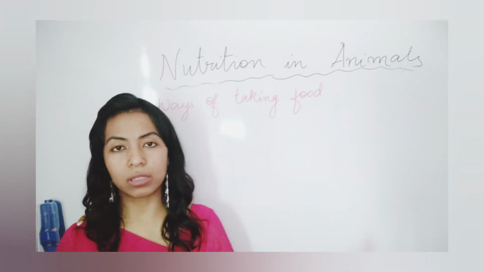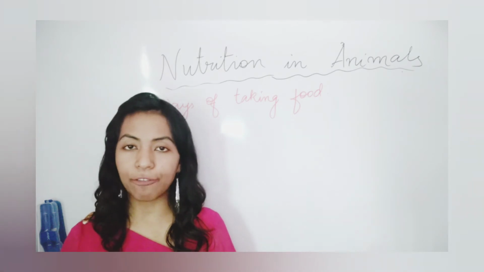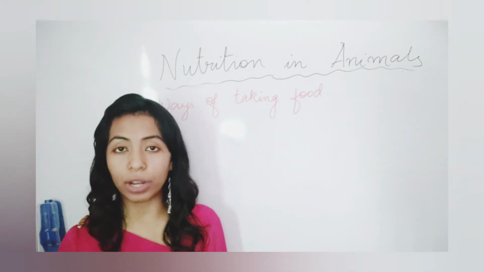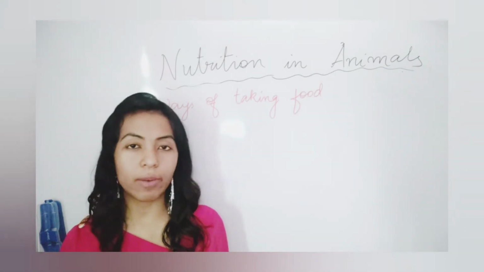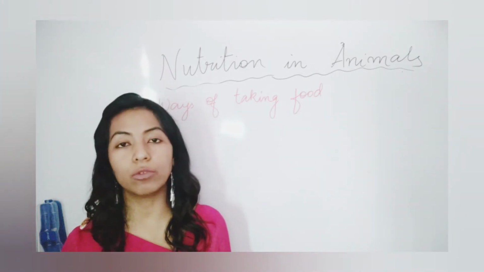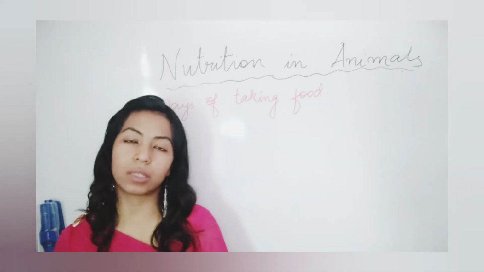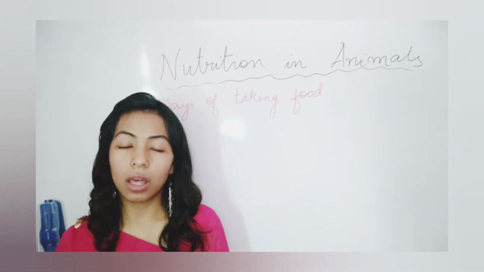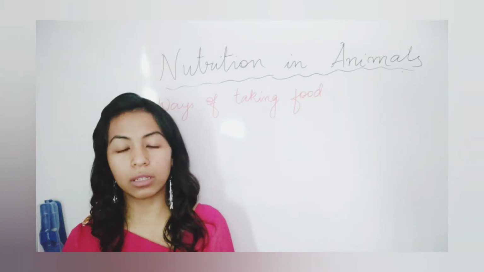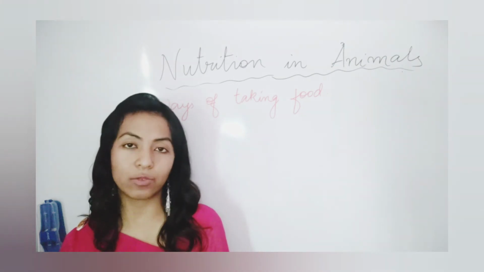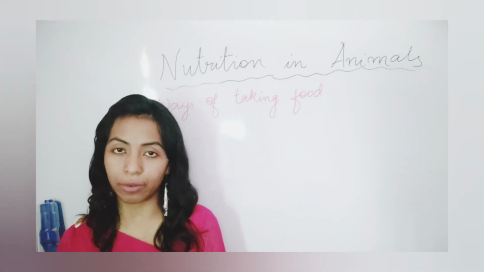Because we are all mammals, once in our lifetime we were young ones. Can we eat our food during the first 6 months, first 7 months of our life? No, we cannot eat complex food directly. We need what? Mother's milk. So mammals feed from the mammary glands, that is the milk from the mother.